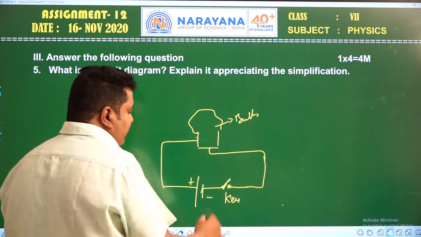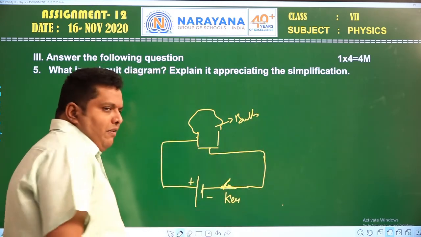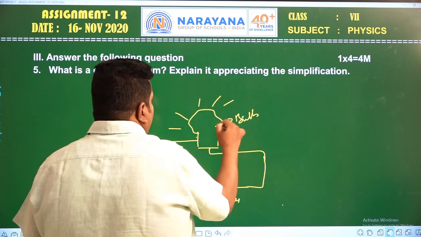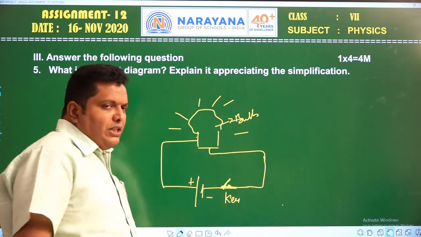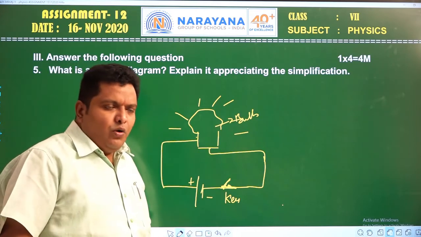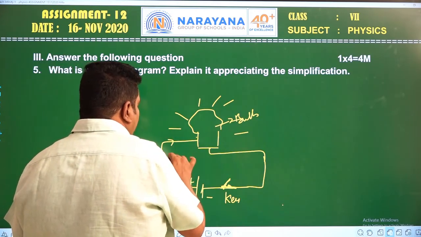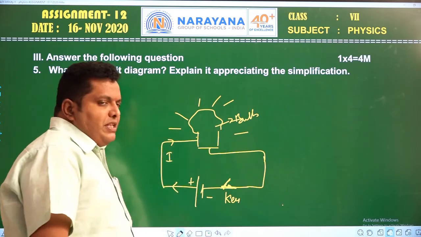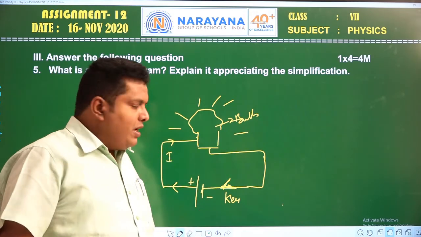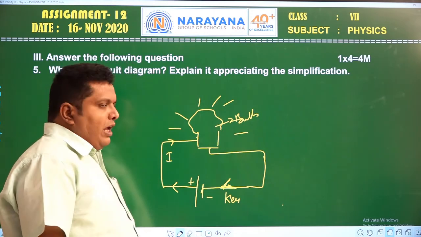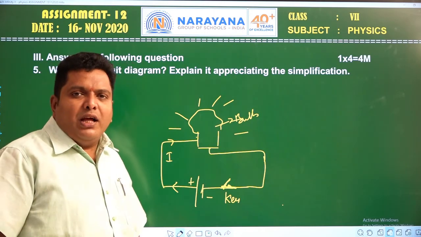Then what happens when the key is closed? When the key is in a closed position, the current will pass into the bulb. When current passes into the bulb, the bulb will glow. If the switch is in open position, if you open the switch, then what happens? No current will pass into the circuit.